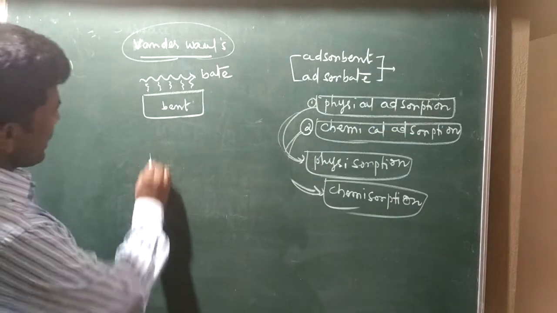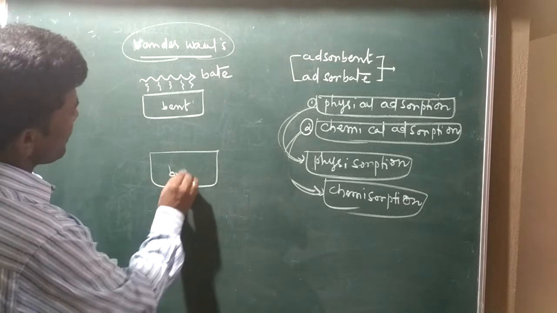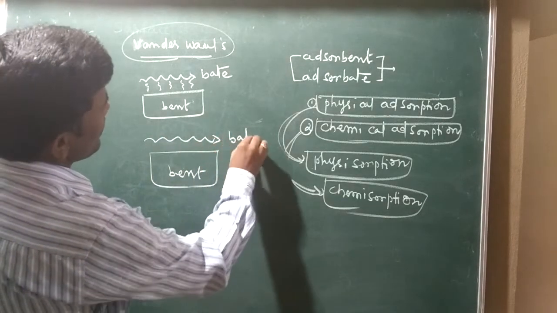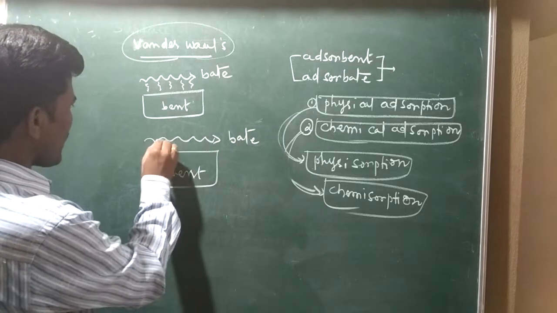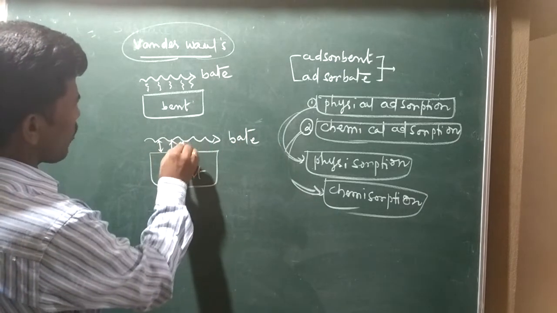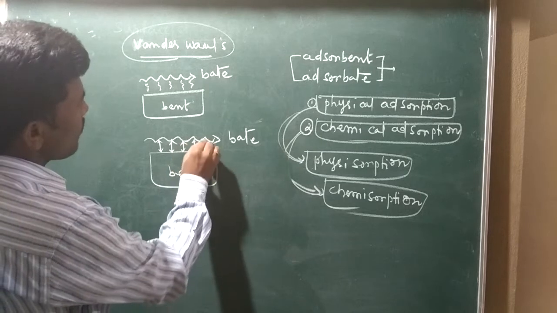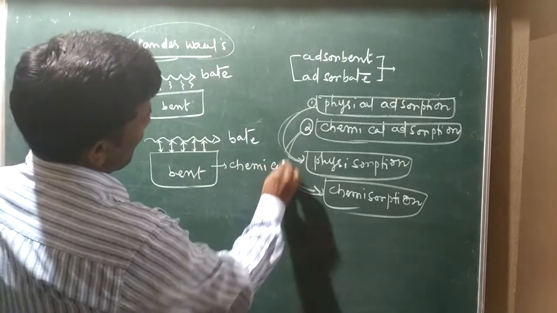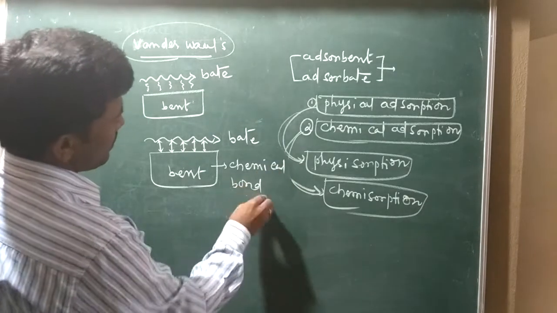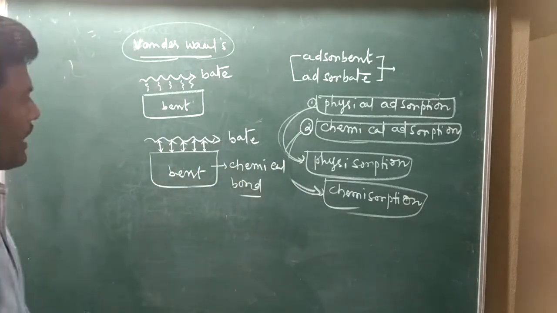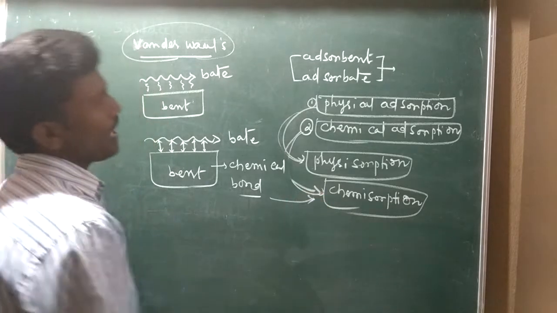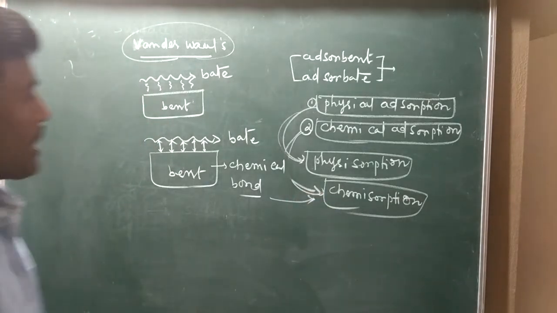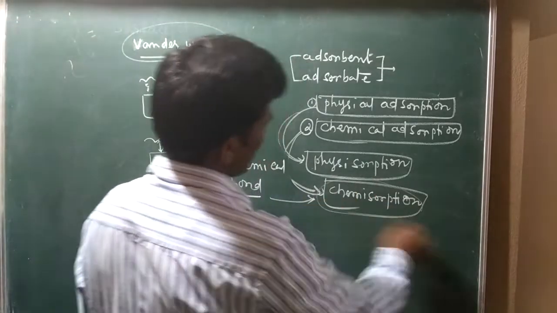If the interaction is by a chemical bond, either ionic or covalent, a strong bond, then it is called chemical adsorption or chemisorption.